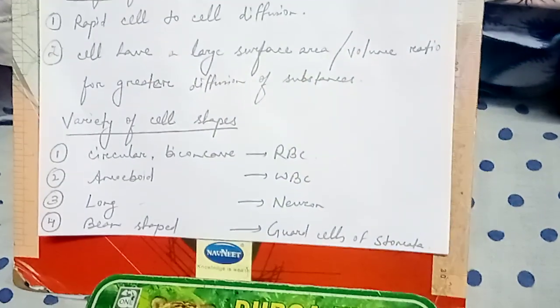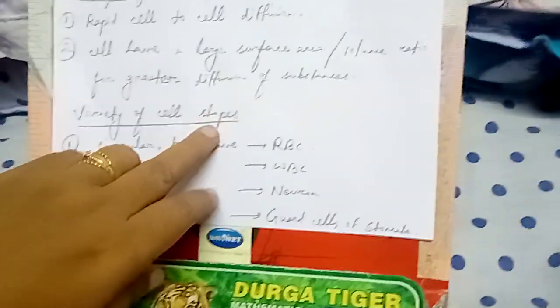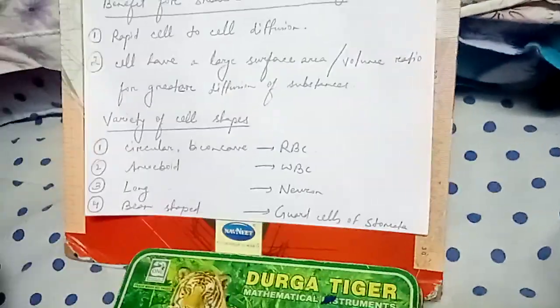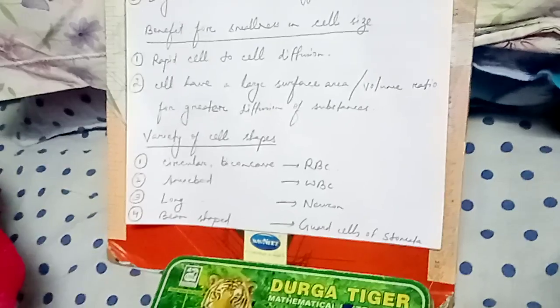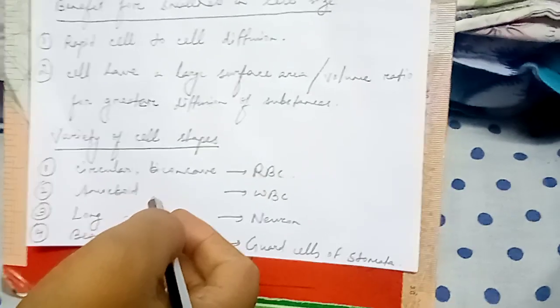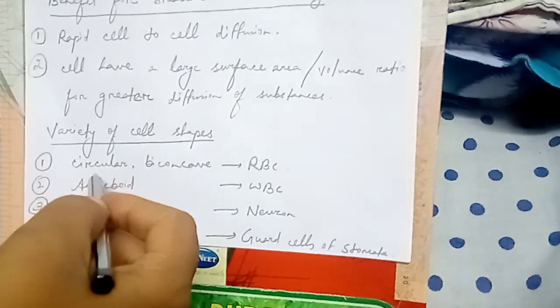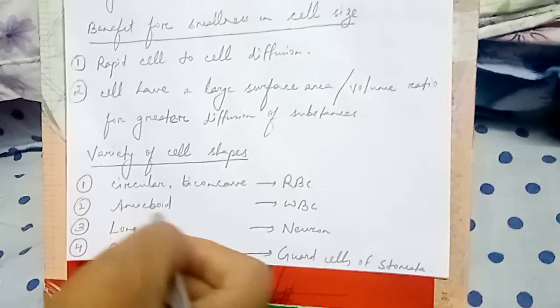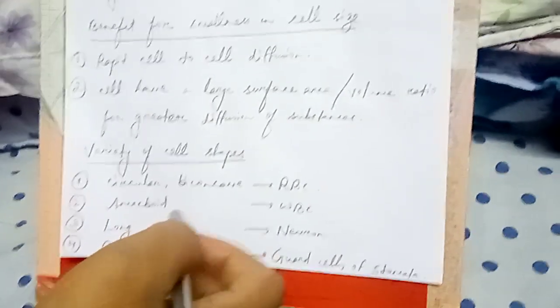Now coming to the variety of cell shapes. Children, as you already know, there are different types of cells in our body, and all these cells are of different shapes. First one, circular or biconcave, that is the red blood cells. Amoeboid means the shape keeps on changing as and when required.